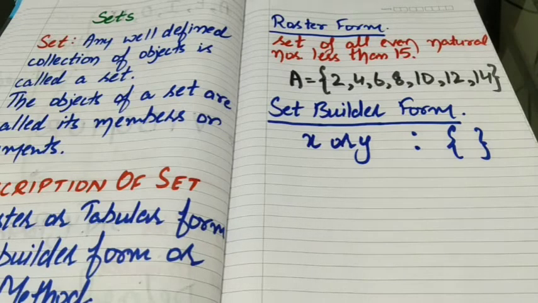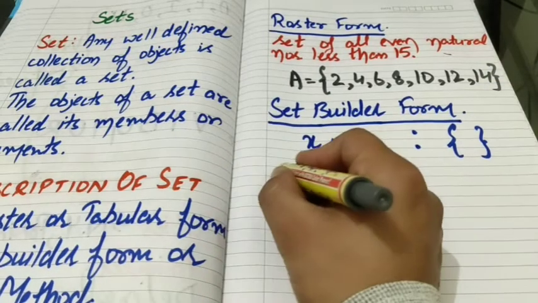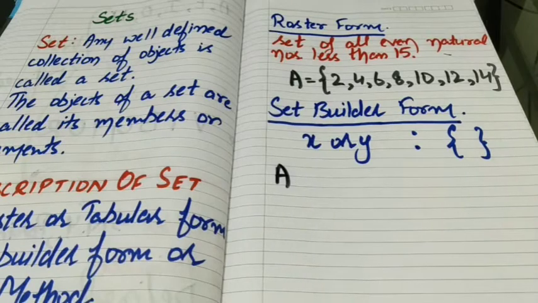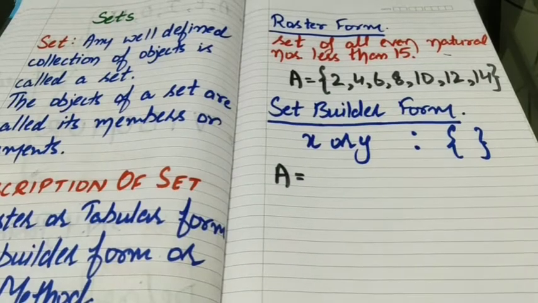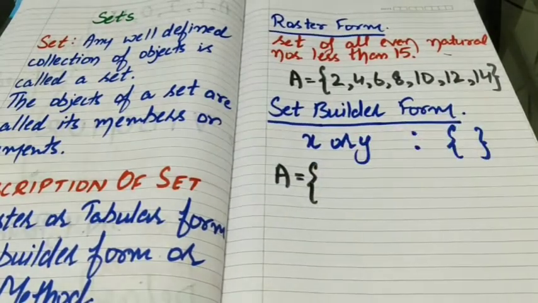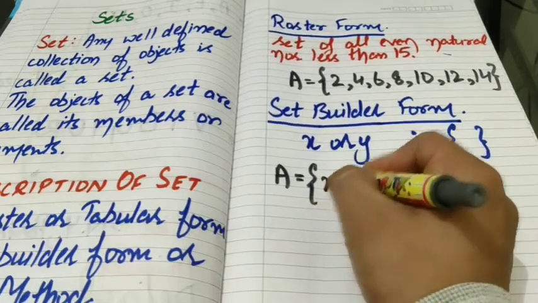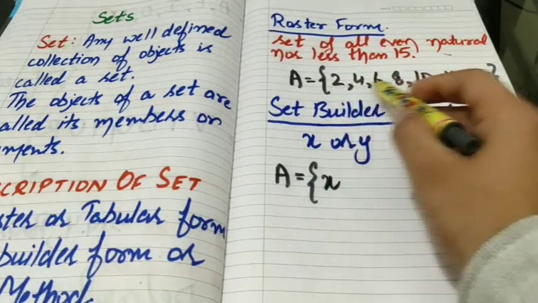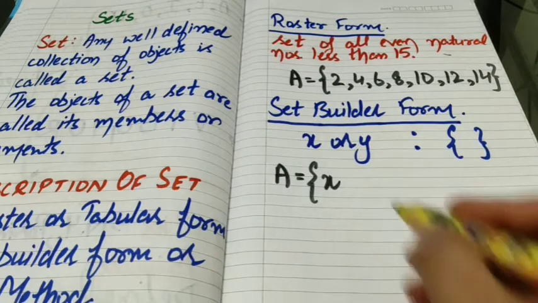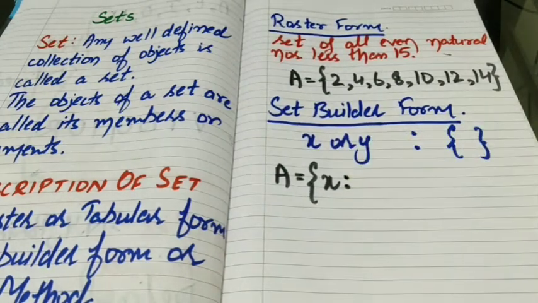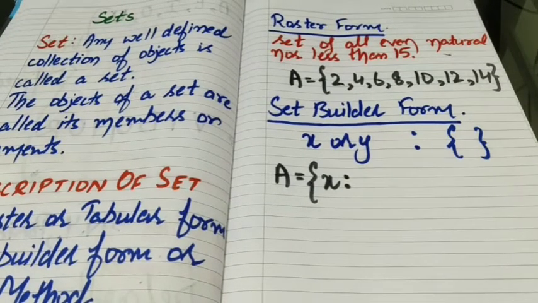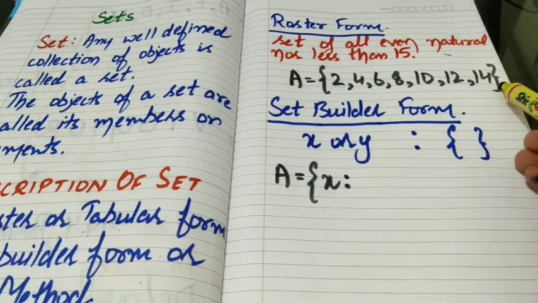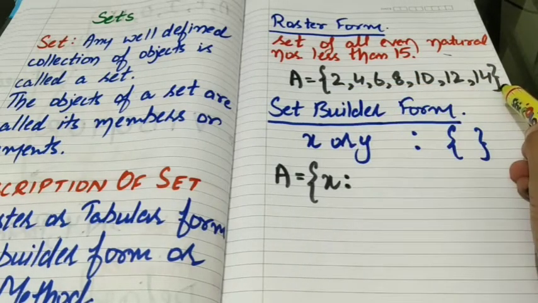Let us take the same example which we took in roster form, that is set of all even natural numbers less than 15. If we have to express this as set builder form, then again we write set A, because sets are always represented by the capital letter, equals to curly bracket start. Firstly we have to choose a variable, A equals to x. X represents all the elements of this set. Then colon. Then after the property which is satisfied by all the members of the set, and we know that these all are even natural numbers less than 15.